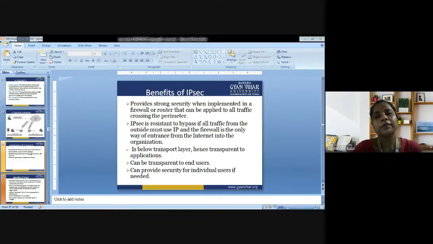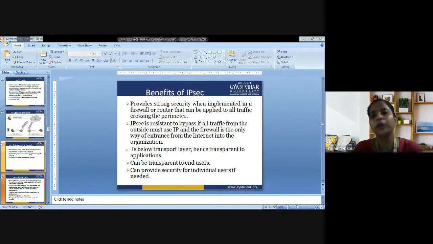So next is, what are the benefits of IP security? We are going to discuss the benefits of IP security. What are those? It provides strong security when implemented in the firewall. Firewall means it can either allow the traffic or block the traffic.